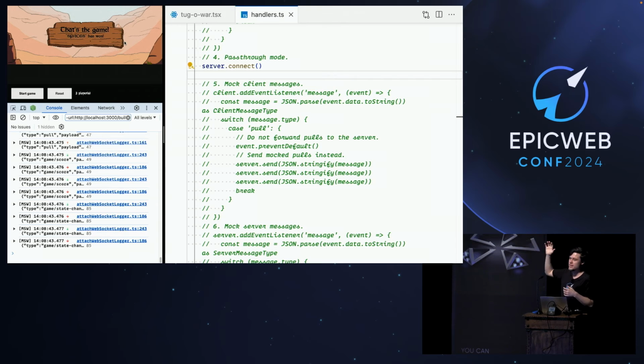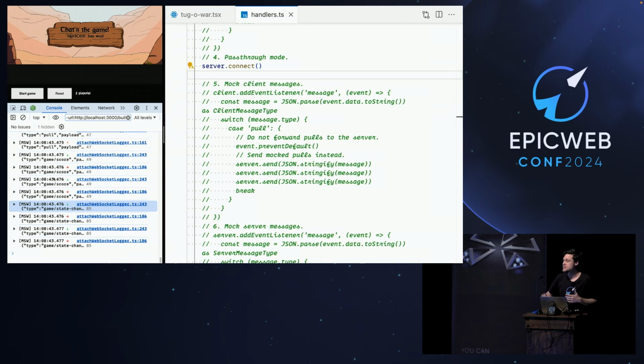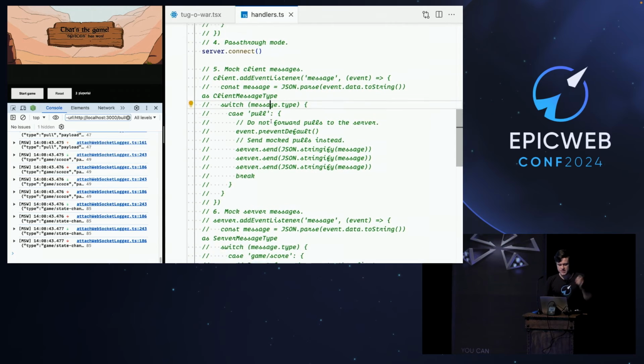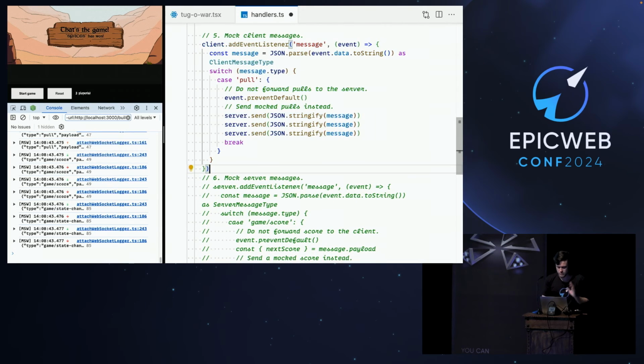We observed the app working with the actual server, but MSW was guiding us throughout the whole way. We can observe all this interaction. And since this is the actual connection, you can also see it in the network if you want to. So let's have fun with this. We can observe this interaction, but let's also meddle with it a little bit.